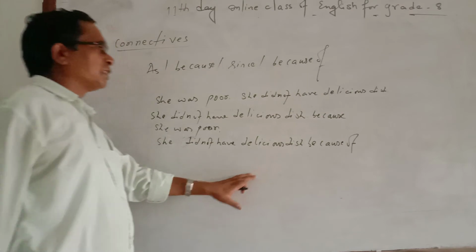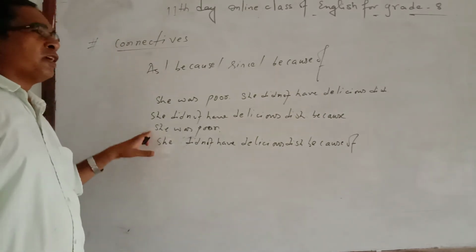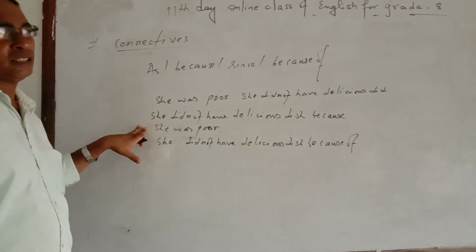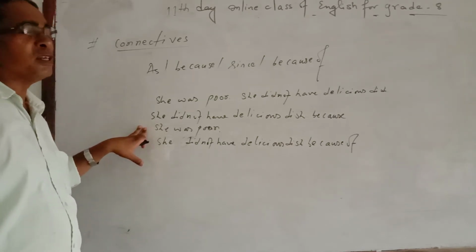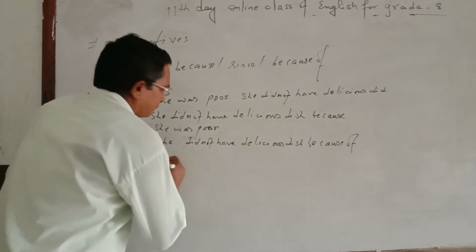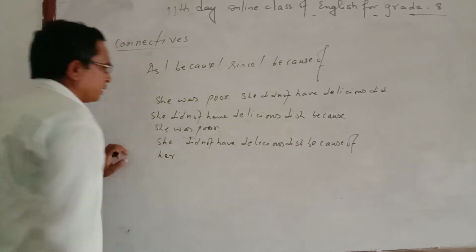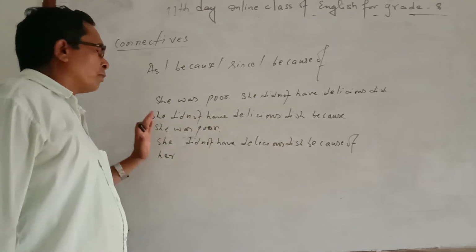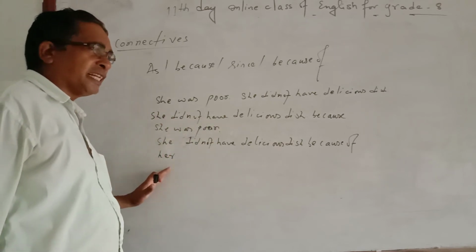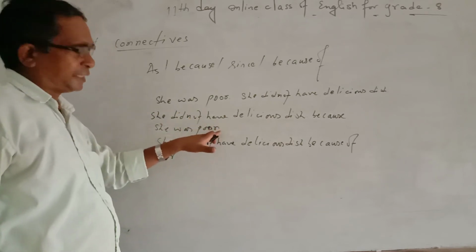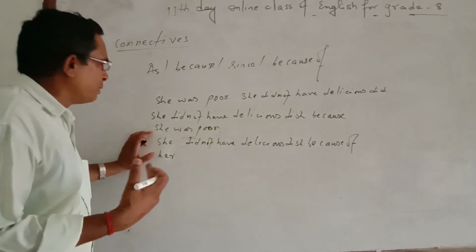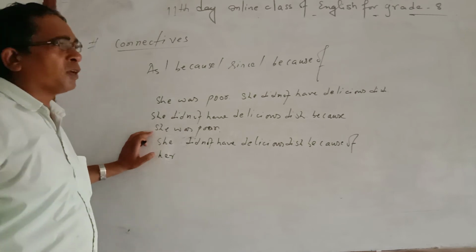After because of, to make the noun phrase, first you write the possessive case of the given subject. So here your subject is she, and the possessive of she will be her: because of her, and after that, what is the given adjective? Poor. So first the possessive case of the given subject, and after that the noun of the given adjective. Sometimes there may be a name also. I mean, maybe the noun, there will not be a pronoun at that time.